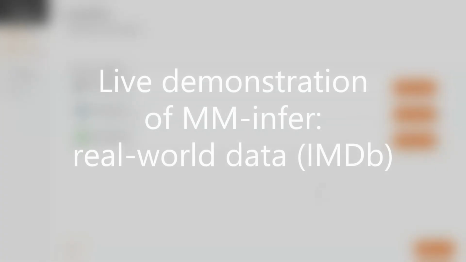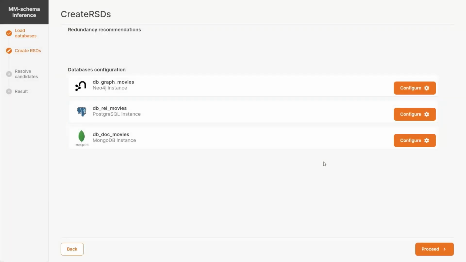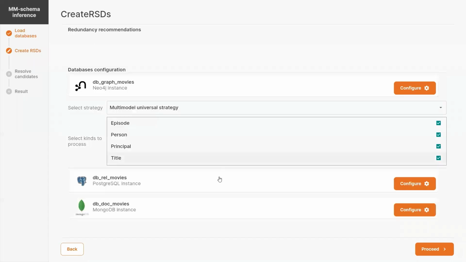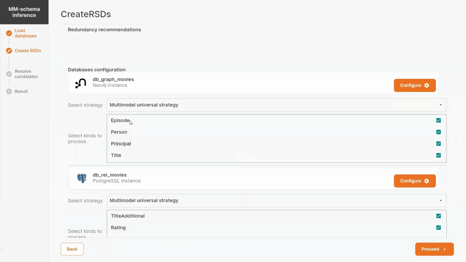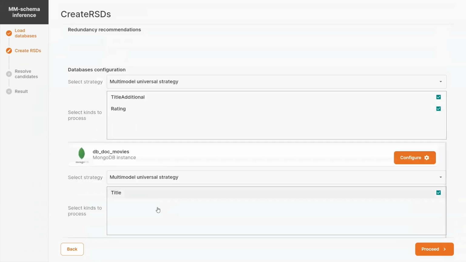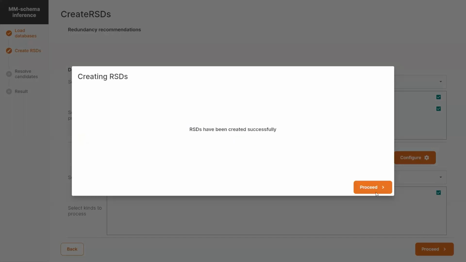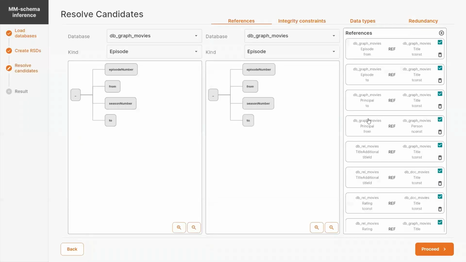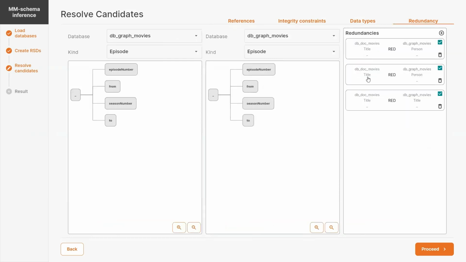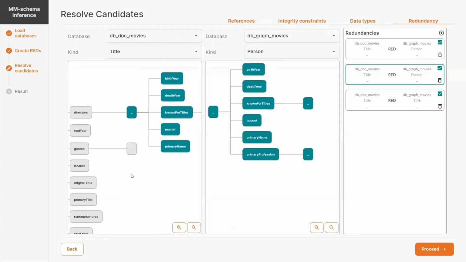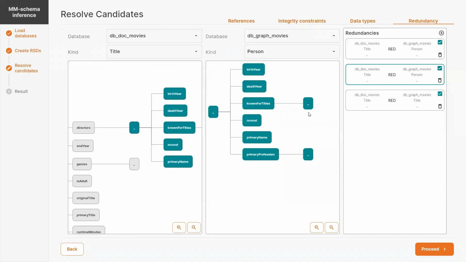The last part of our demonstration is devoted to real-world data from the Internet Movie Database, which was transformed to a multimodal version combining the graph model, the relational model, and the document model. If you look at the generated candidates, for example, in case of references, we can see that the episode refers to title, or in case of redundancy, we can see, for example, that directors being part of kind title are redundant to kind person.